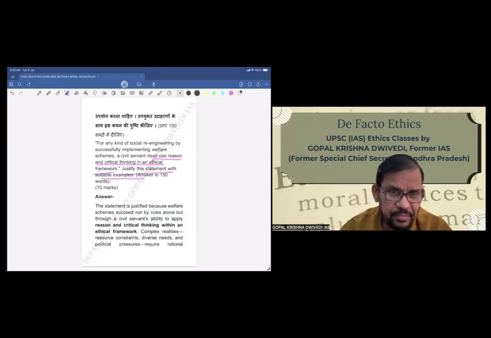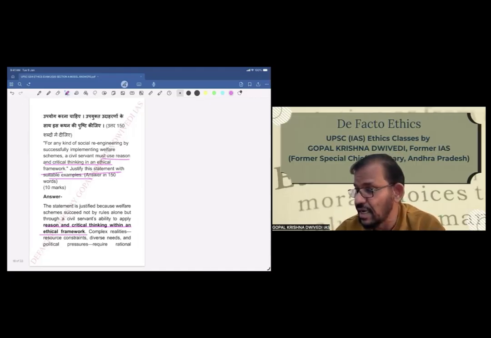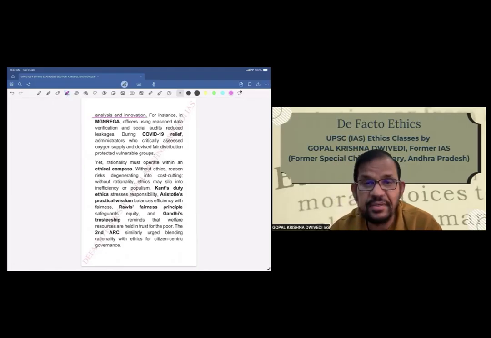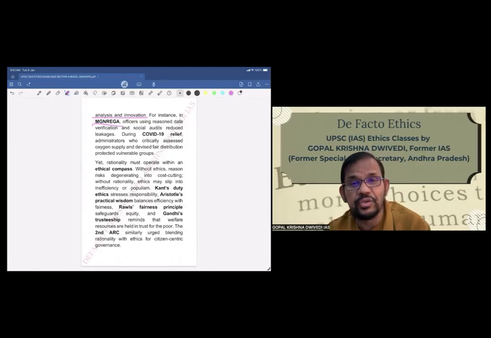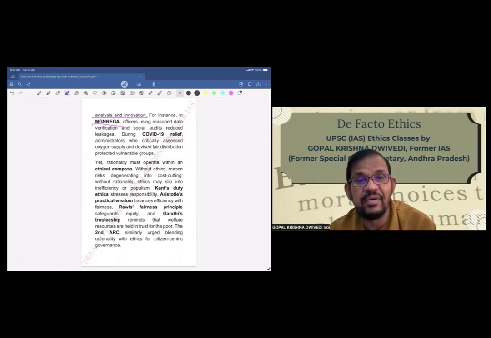Now let us see. The statement is justified because welfare schemes succeed not by rules alone, but through a civil servant's ability to apply reason and critical thinking within an ethical framework. Complex realities, resource constraints, diverse needs, and political pressures require rational analysis and innovation. For instance, MGNREGA officers using reason, data verification, and social audits reduce leakages. Again, COVID, another example we are quoting. So COVID relief administrators who critically assessed oxygen supply and devised fair distribution protected vulnerable groups.